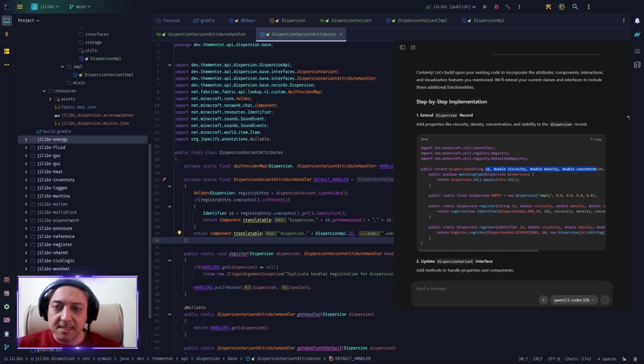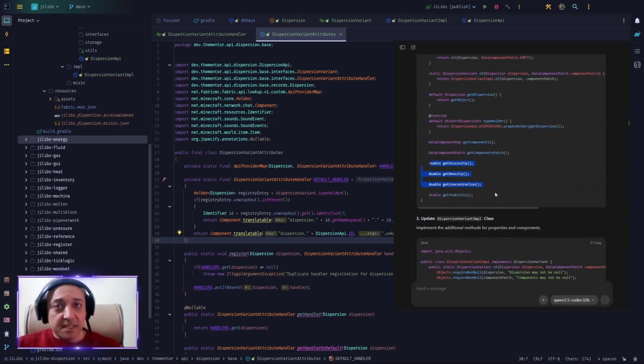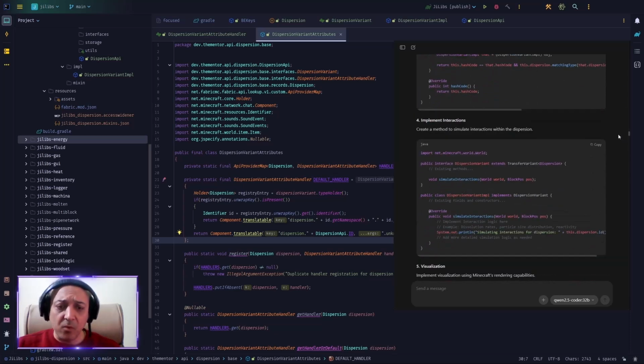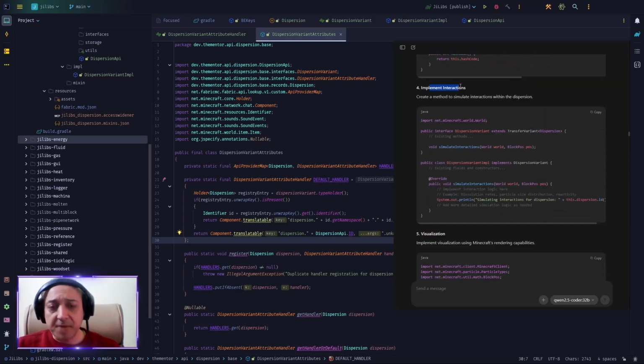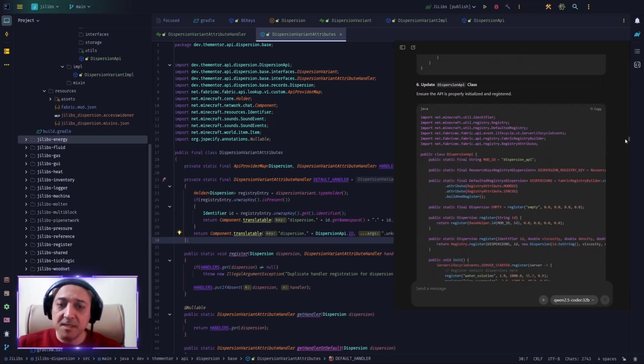And then you see that under the dispersion variant, he starts adding some methods to get things back. And inside IMPL, he implements them to get things back there. After that, he says that if you want to implement the interactions, here is how you can do it. Under the dispersion variant, add this simulate interaction method, and under IMPL, you just implement it. Then he goes forward and adds the visualization the same way. And finally, he goes with the API.